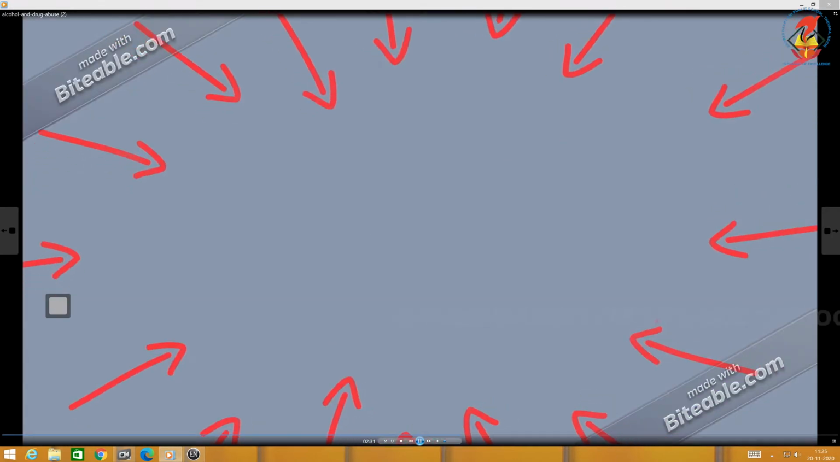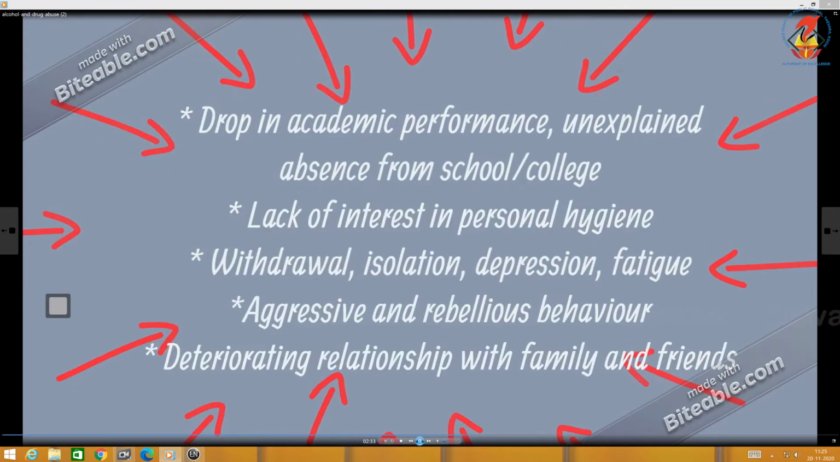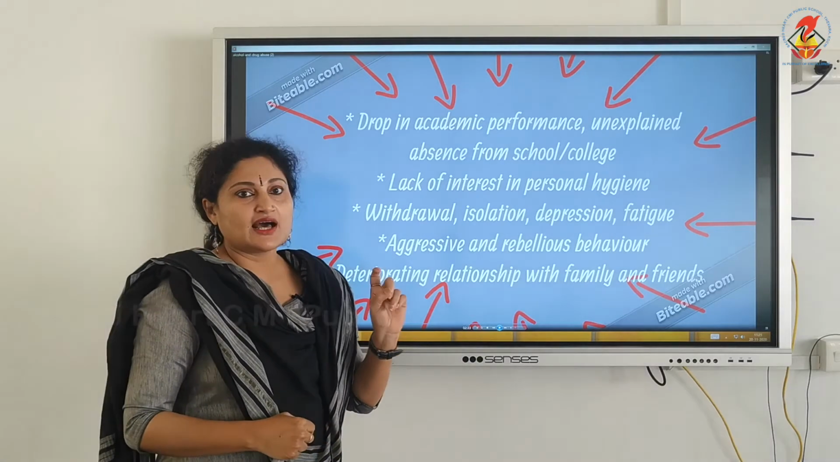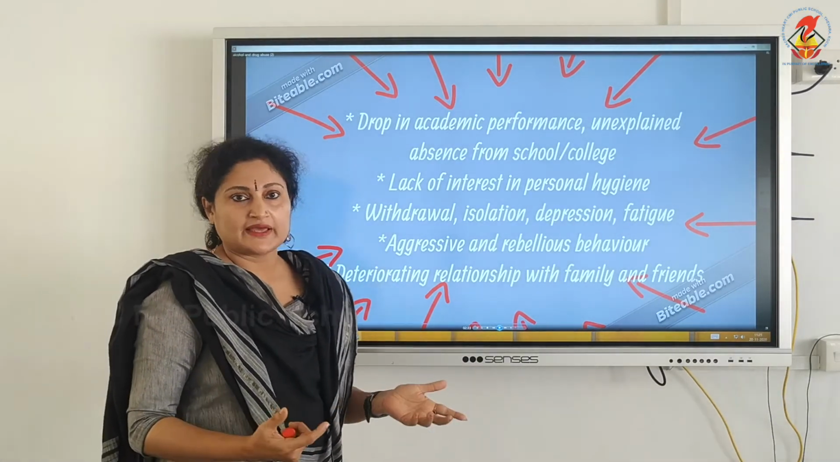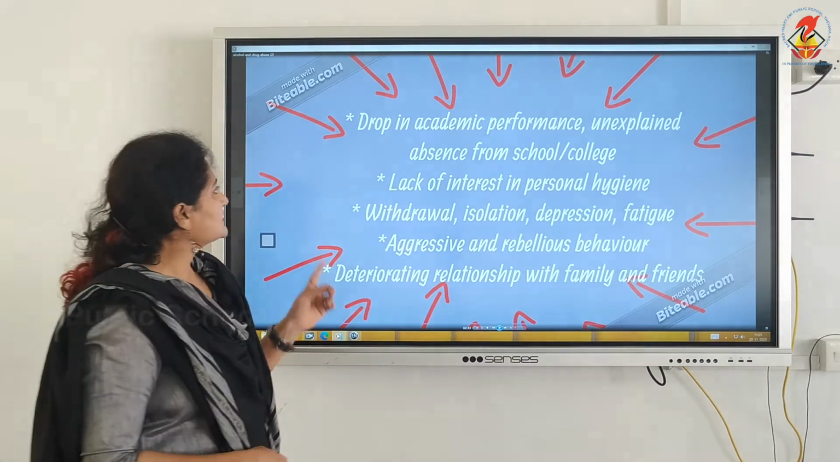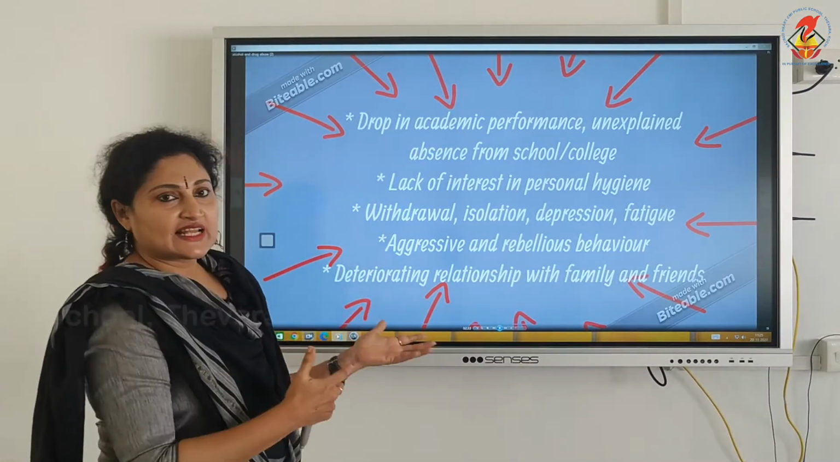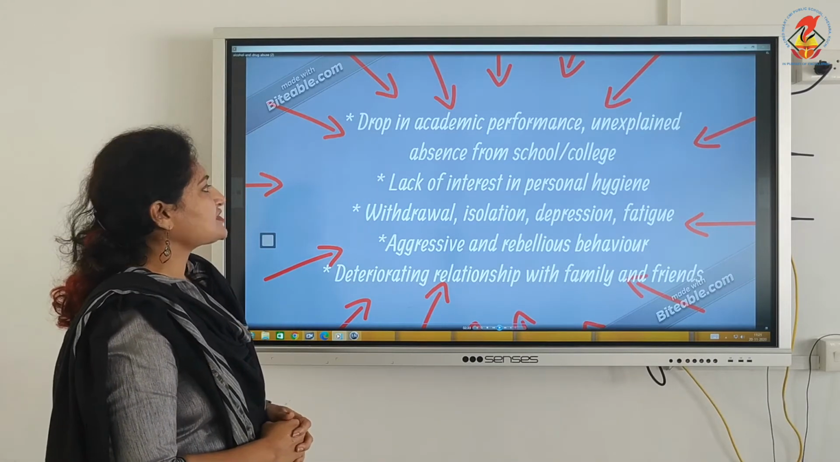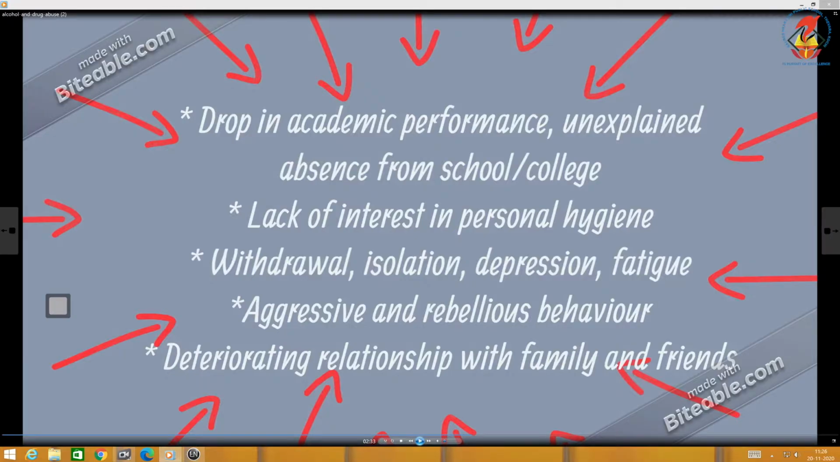Warning signs. When you observe some warning signs among your peers, it is an alarm for you to inform the parents, the teacher or a confidant. So now we can analyze some of the warning signs: drop in academic performance, unexplained absence from school or college, lack of interest in personal hygiene, withdrawal, isolation, depression, fatigue, aggressiveness and rebellious behavior, deteriorating relationships with family and friends.